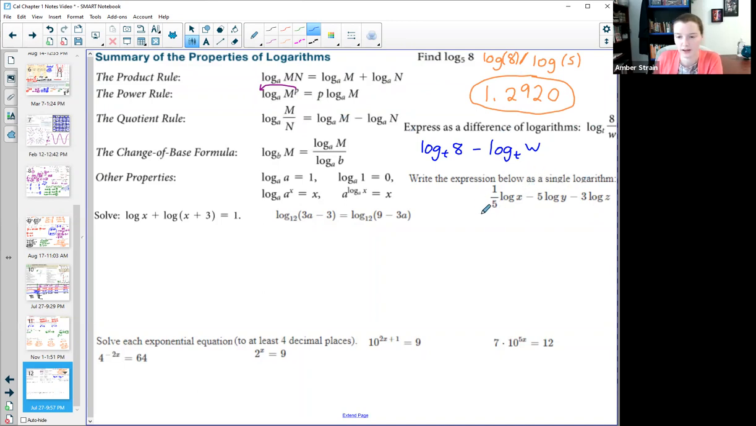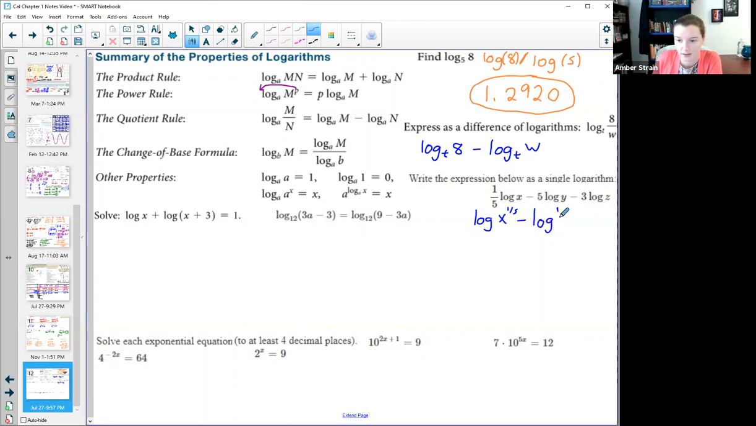So if I wanted to go the other way and express this as a single log, the first thing I always do is I bring all the backpacks in, all these exponents. So I would first rewrite it as log of x to the power of 1/5. So I'm just using the power rule here, going from this form over to this form. So I'm bringing that p back up. This one I'm going to keep as a minus, write it as log of y to the power of 5.